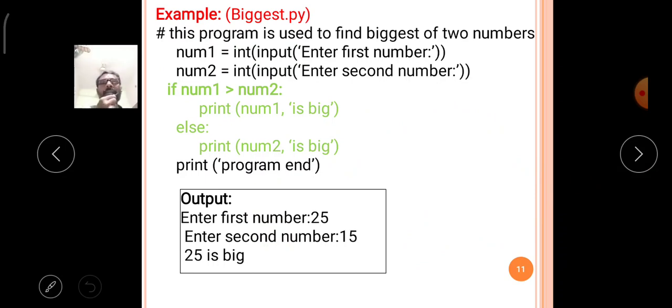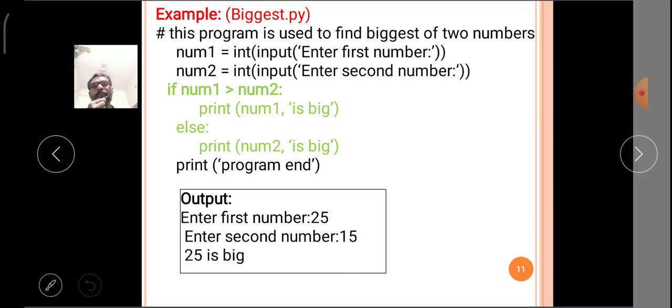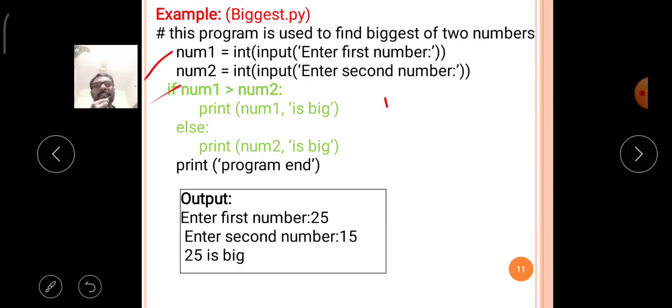Then comes the example program. Here I am verifying the greatest of two numbers program. For this program I am using two variables, that is num1, num2. In num1 I will read a particular value, for example 25.